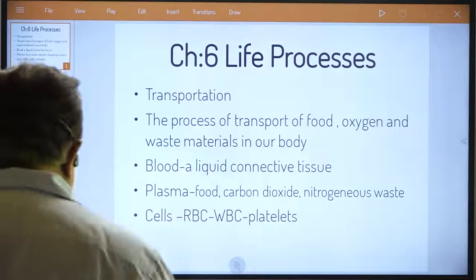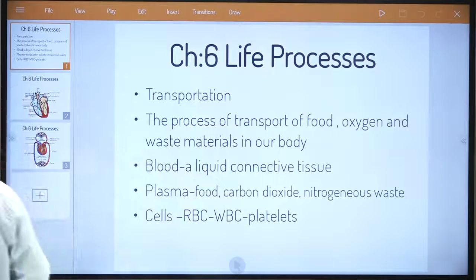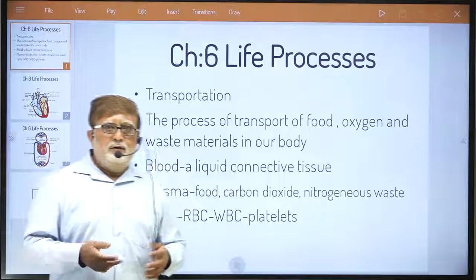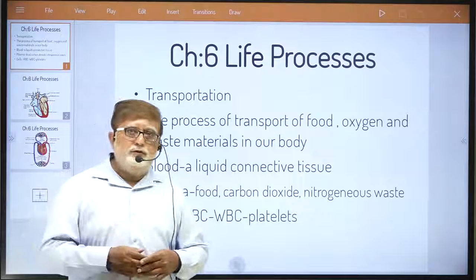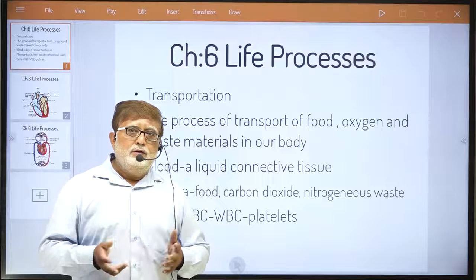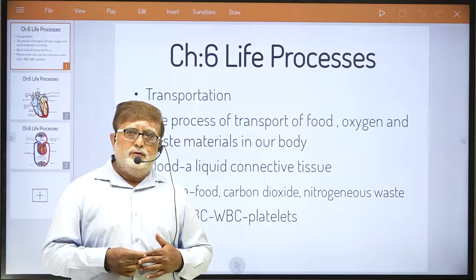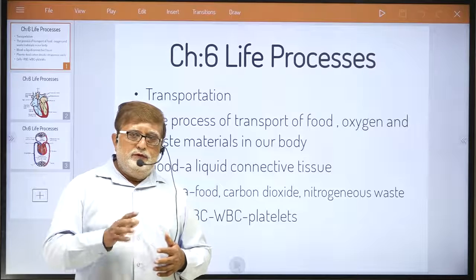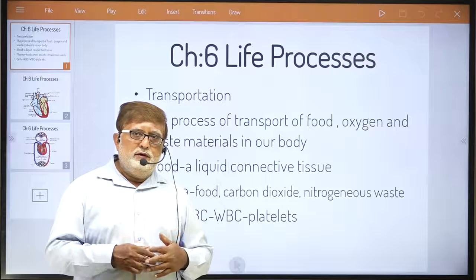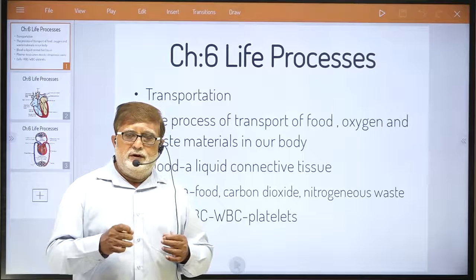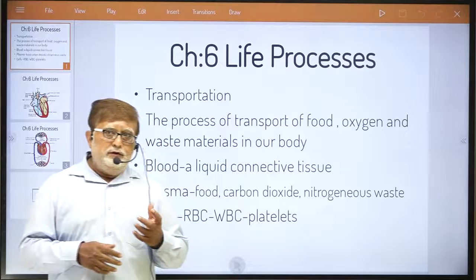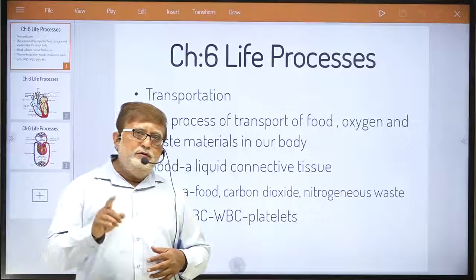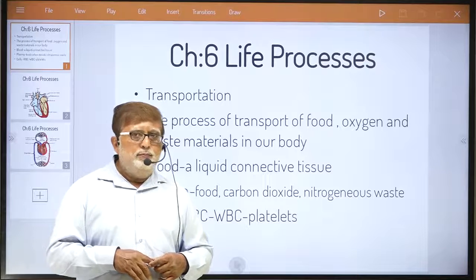Everything, either food material or plant hormones, you must have heard some names in ninth standard: auxin, gibberellin, cytokinin. They are some of the plant hormones which are not generated in all parts of the plant. They are generated in specific regions of the plant and need to be transported to each and every organ of the plant.